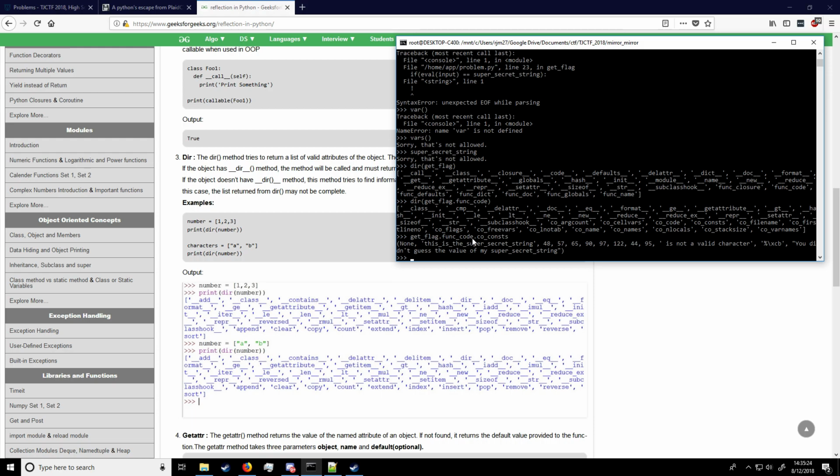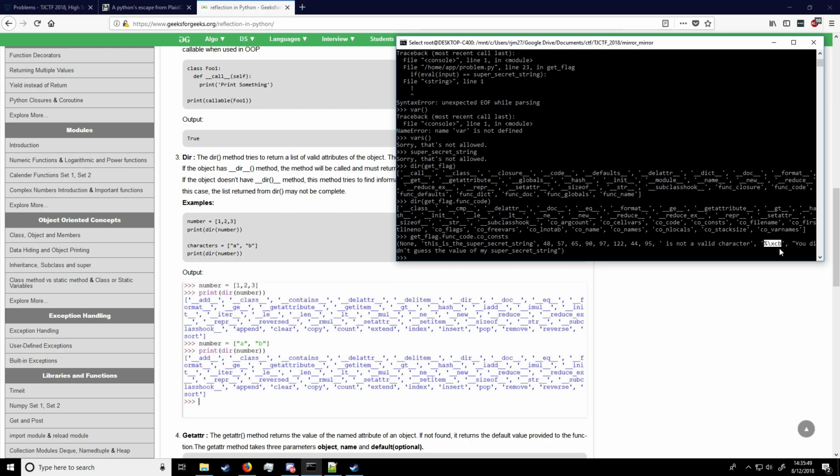And we see this is the super secret string. But also some numbers which seem to define ranges of normal ASCII characters, so like 65 to about 90, that's probably capital letters, and 97 to 122 is probably lowercase letters. So these types of things aren't allowed.